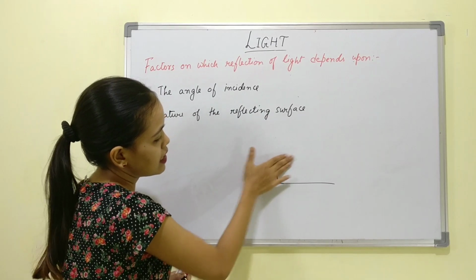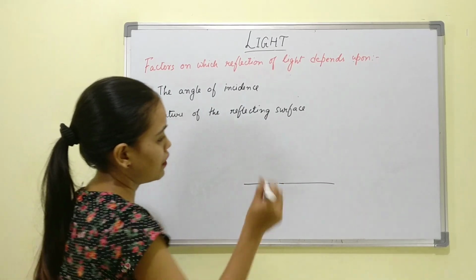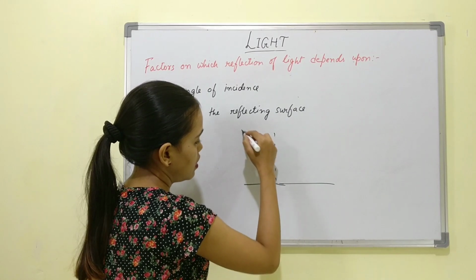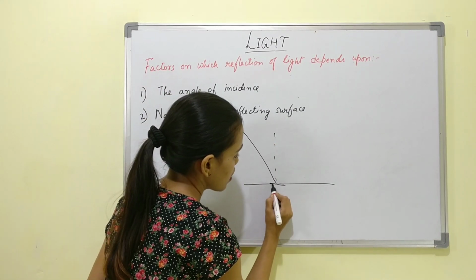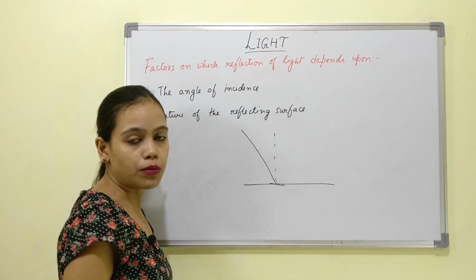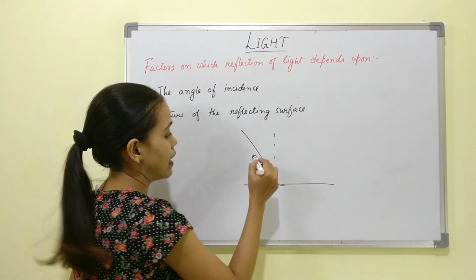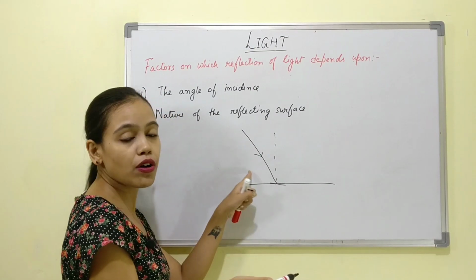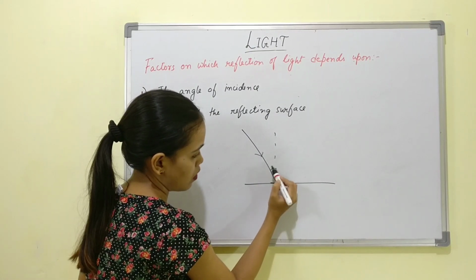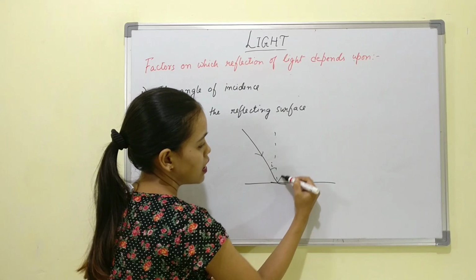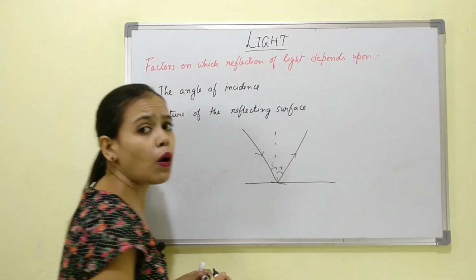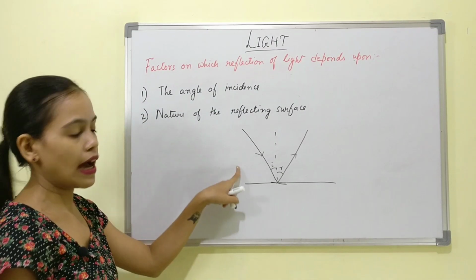Now we can see that the incident ray of light has a particular angle with this normal, that is the 90 degree line, and according to the angle that the incident ray of light makes with this normal, the reflected ray will form. So r will always be dependent on i.